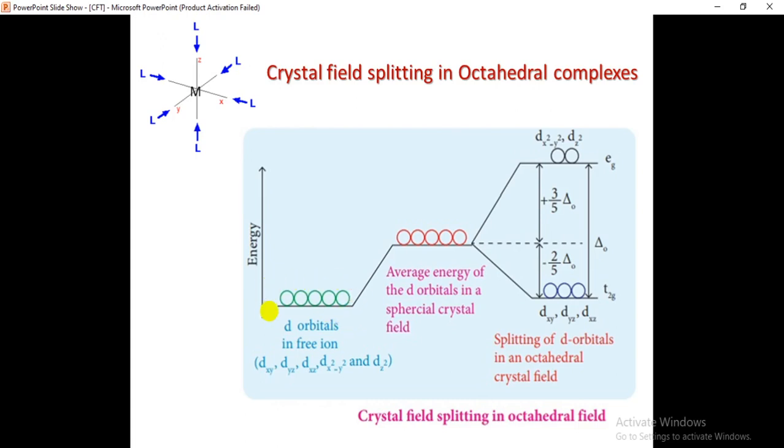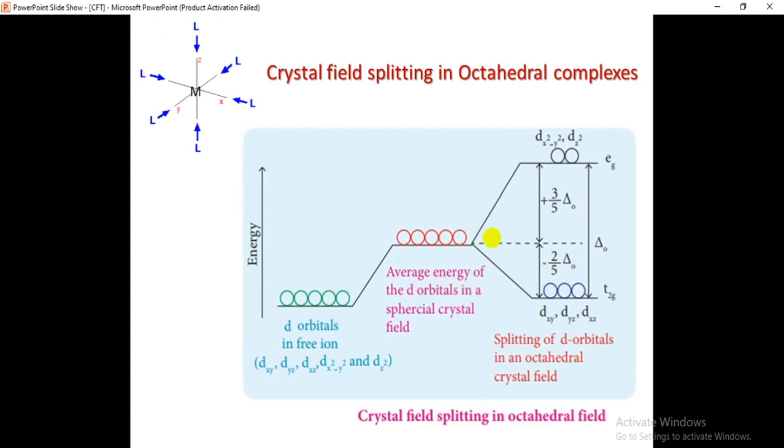When we add the ligand solution to the metal solution, what happens here? The average energy of the d orbitals in a spherical crystal field. The spherical crystal field takes place. Here the ligands are surrounding the metal atom.